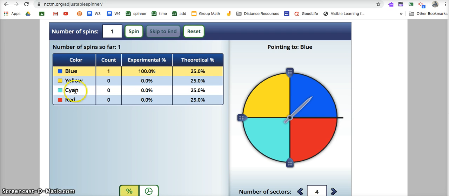Now they're calling it cayenne. Cayenne? I'd call it teal. Can I change that? Look at that, teal. And they're saying everything is an equal 25% chance. It's 1/4. And if I spin it, the first time was blue. Oh, twice now. 3 times. There we got some red. So now you can see this data changing every time. And the more times we do it, the more likely everything is going to end up at 25%.